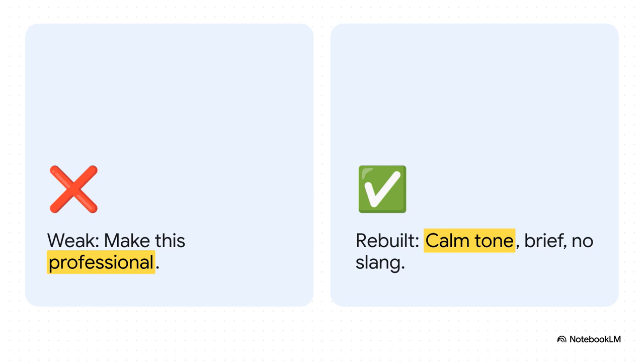Saying, "make this professional" is weak because professional is a fuzzy, entirely subjective judgment word. It forces the AI to choose your standard for you. But the rebuilt version, asking for a calm, respectful tone for a client email, keeping it brief, avoiding slang, replaces the vague assumption with concrete, useful constraints. You're translating a subjective idea into parameters the model can actually process.